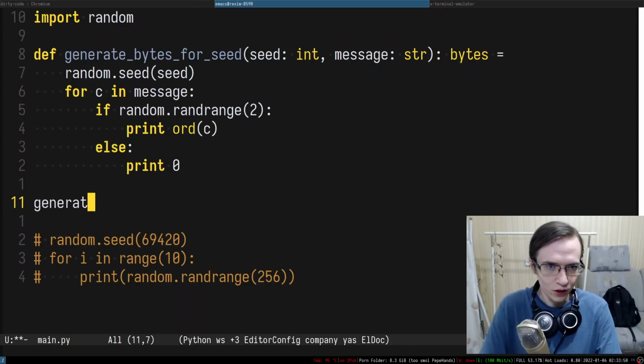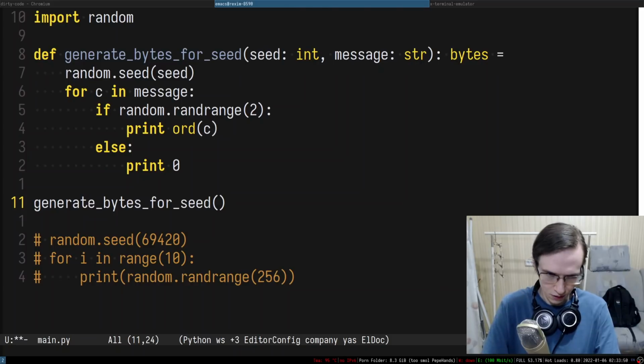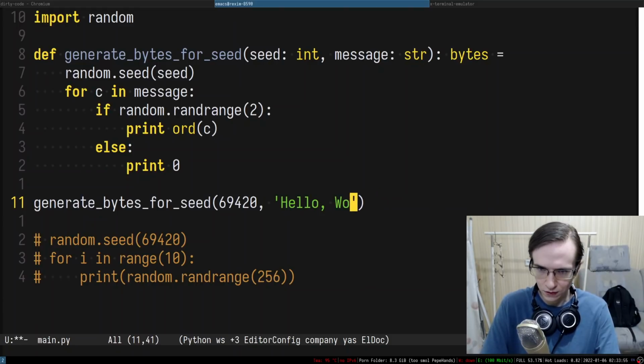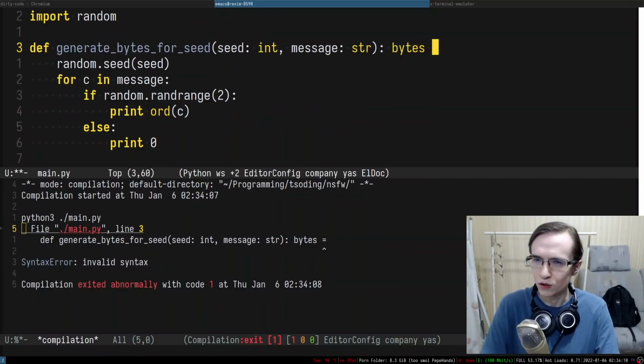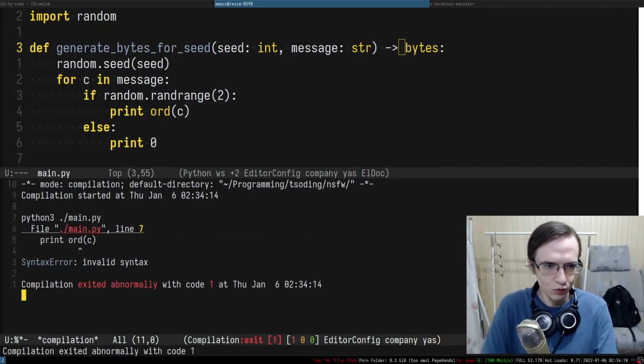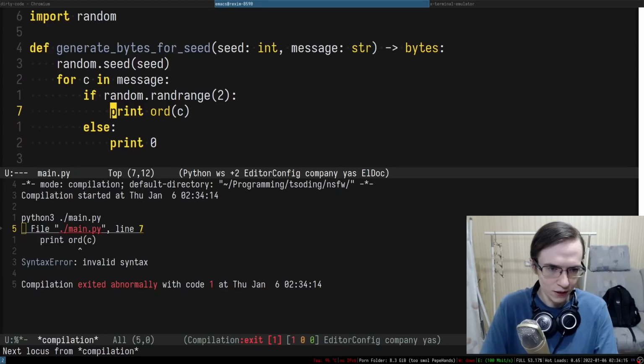So I'm going to do generate bytes for seed. I'm going to provide the seed 69420, and the message I want to say is hello world, maybe without any special new lines. If I try to run this entire thing, we should see these bytes. So it's not equals. It's actually like that. Yeah, I see. I do remember how to do that.